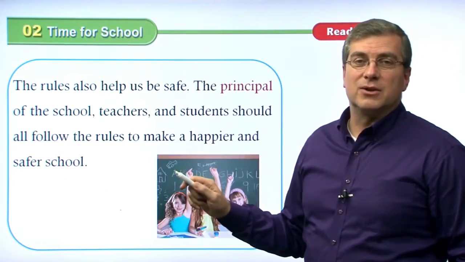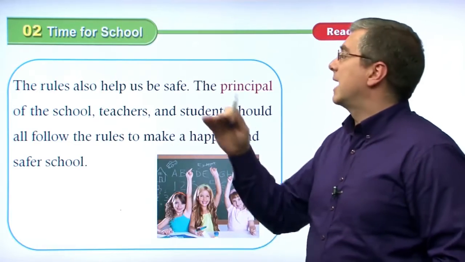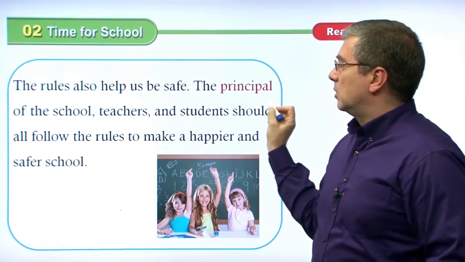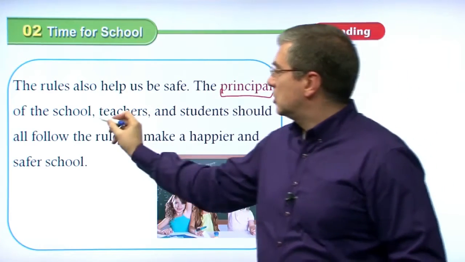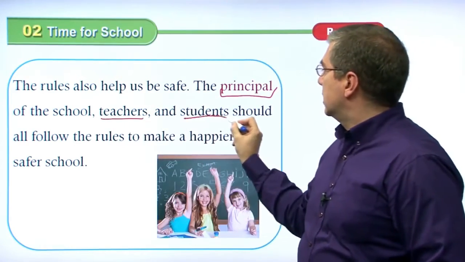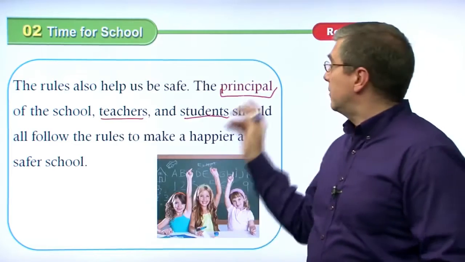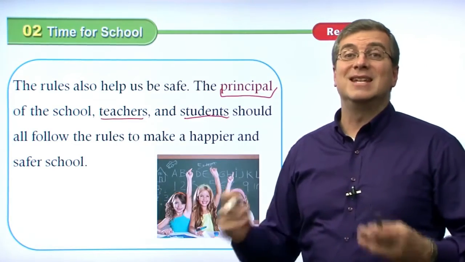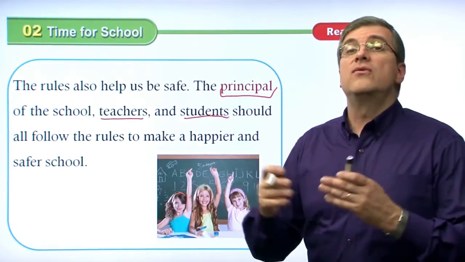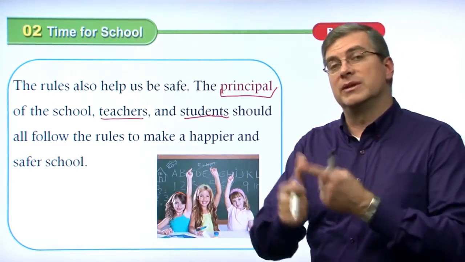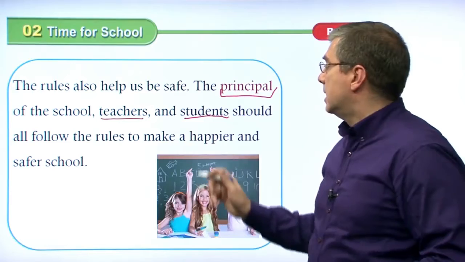That's what I just said on the other slide, right? So they help us be fair. They help us be safe. The principal of the school, the teachers, and the students should all follow rules. So even though the principal is like the head teacher, they're the boss, they still have to follow the rules too. Everybody follows the rules because you want to be safe and you want to be fair.